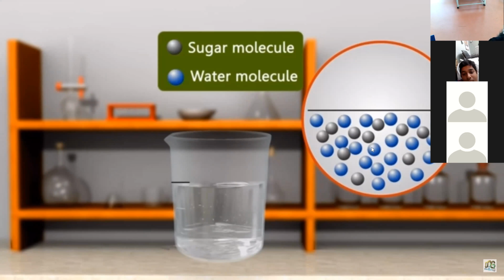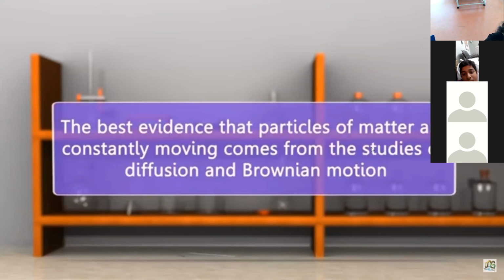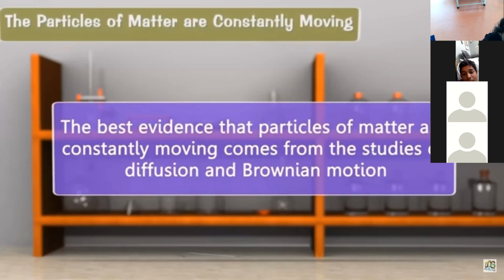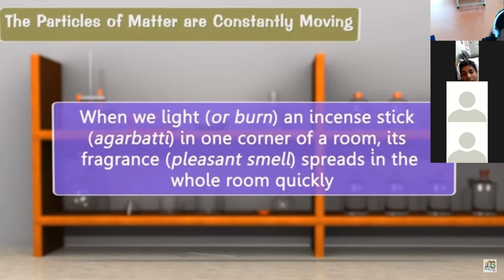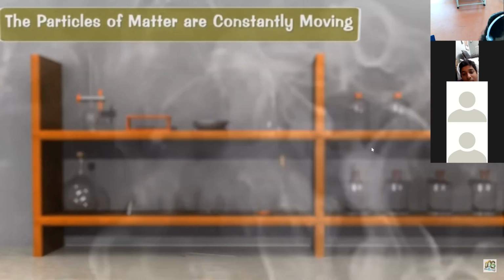The particles of matter are constantly moving. The best evidence that particles of matter are constantly moving comes from the studies of diffusion and Brownian motion. A. When we light an incense stick in one corner of a room, its fragrance spreads in the whole room quickly. This observation can be explained as follows.